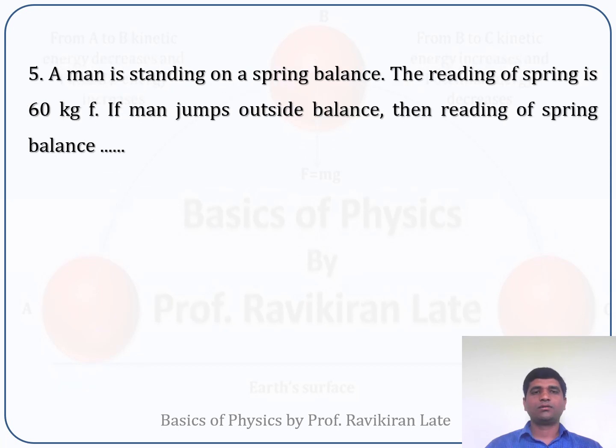Now the next numerical is, a man is standing on a spring balance. The reading of the spring balance is 60 kilogram force. If the man jumps outside the balance, then the reading of the spring balance.